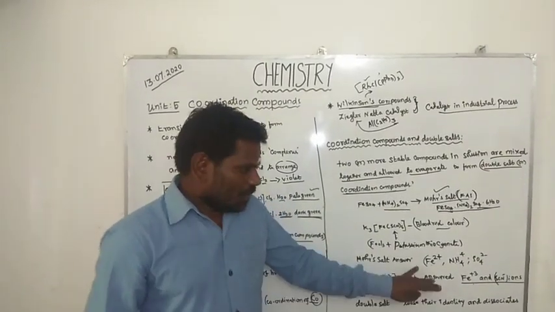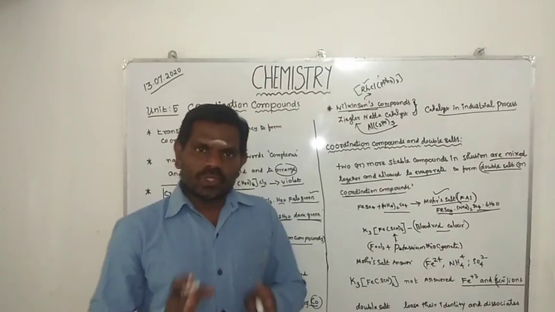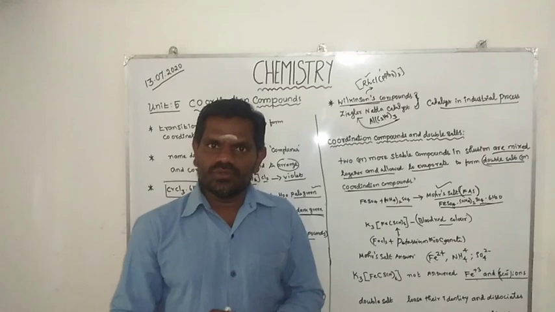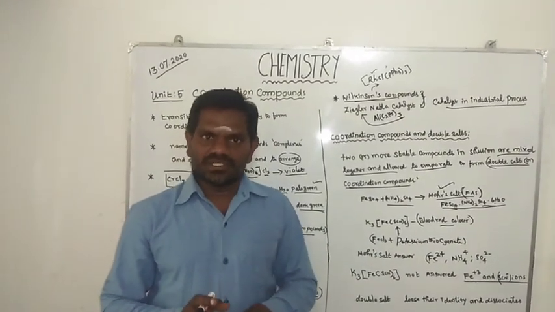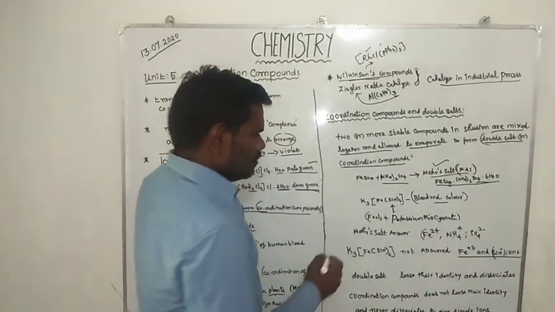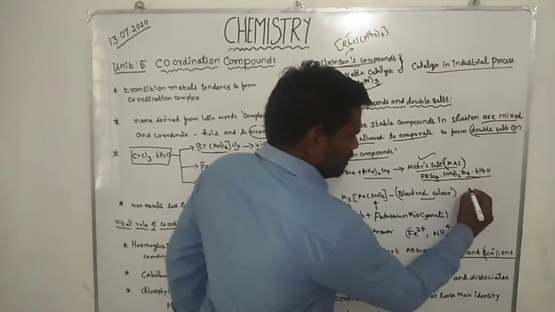So comparing double salt and coordination compound: coordination compounds do not give the tests for all the ions, but a double salt gives the tests for all ions. This is the main difference between a coordination compound and a double salt.